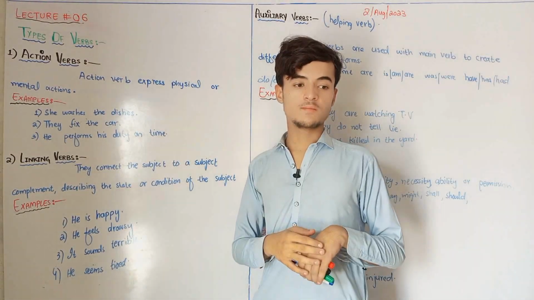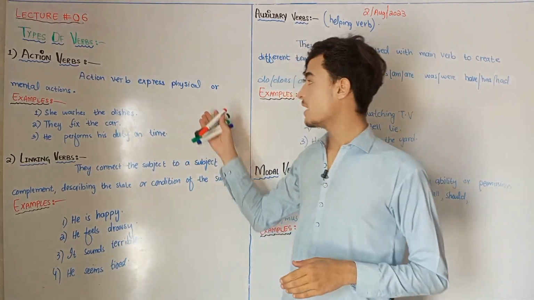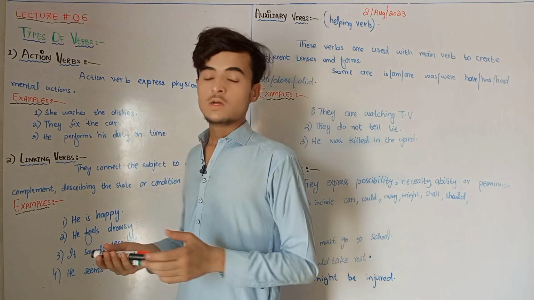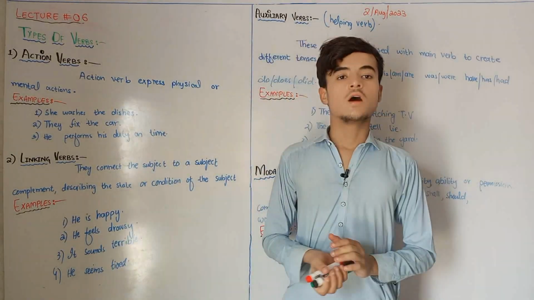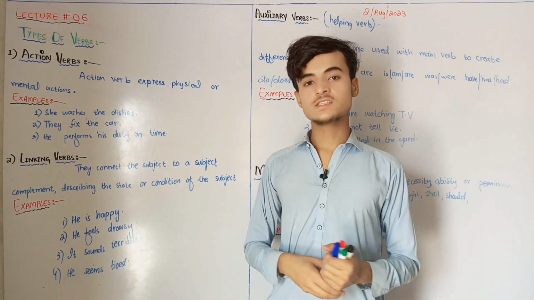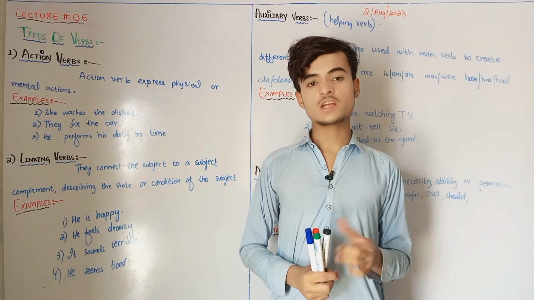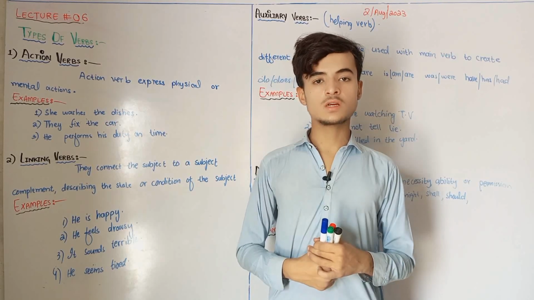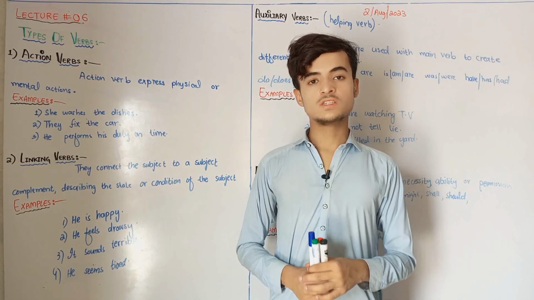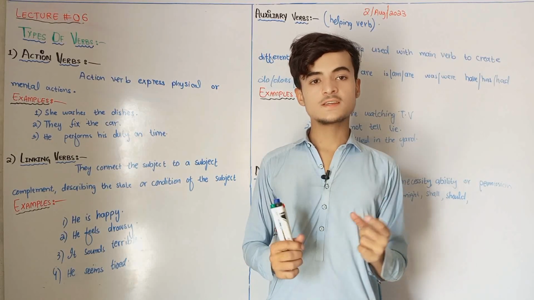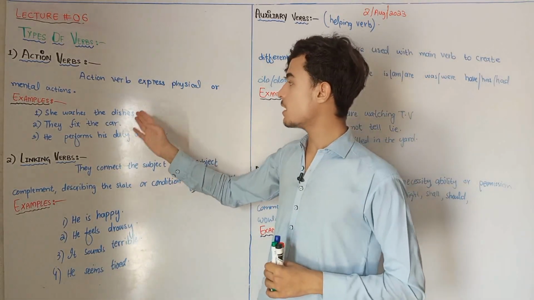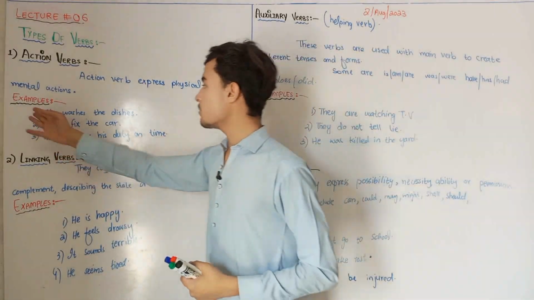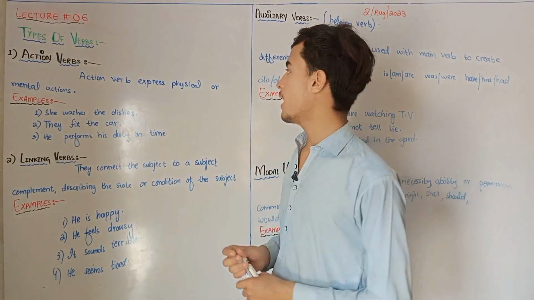Whenever you are doing something physically, that type of verb is called an action verb. Whatever you are doing physically right now with your hands or your foot, your physical involvement is there, so that thing is called action. So action verbs are those verbs which express physical or mental action. Here are some examples of the action verb.